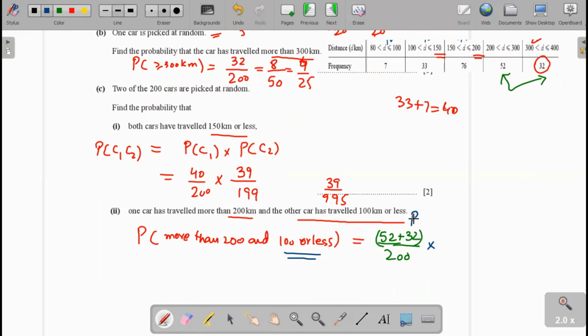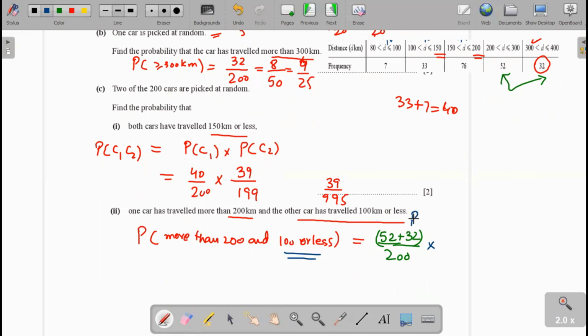You will see here in this table, the less than 100 is 7 cars. The number of cars travel less than 100 kilometer is 7. There is 7 out of 200, not 200, because one car is already present in the more than 100 kilometer probability.